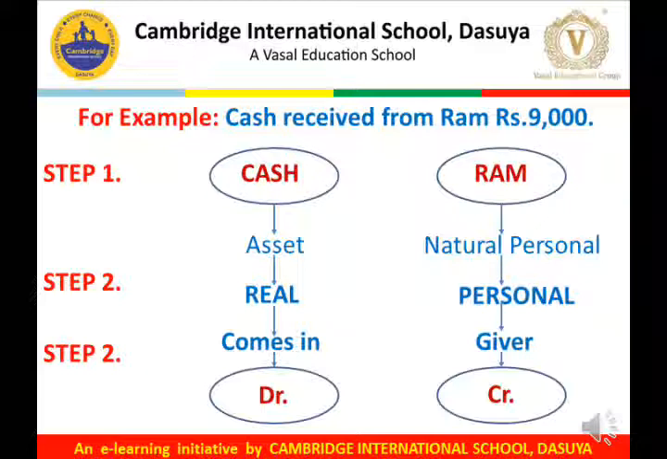Now in the first step, we have identified the accounts involved, that is cash and Ram are the 2 accounts involved in the transaction. After that, in the second step, we judge the nature of these accounts involved. The cash is an asset, so it comes under the category of real account, whereas Ram is a natural person, comes under the category of personal account. Now we'll move to step number 3.